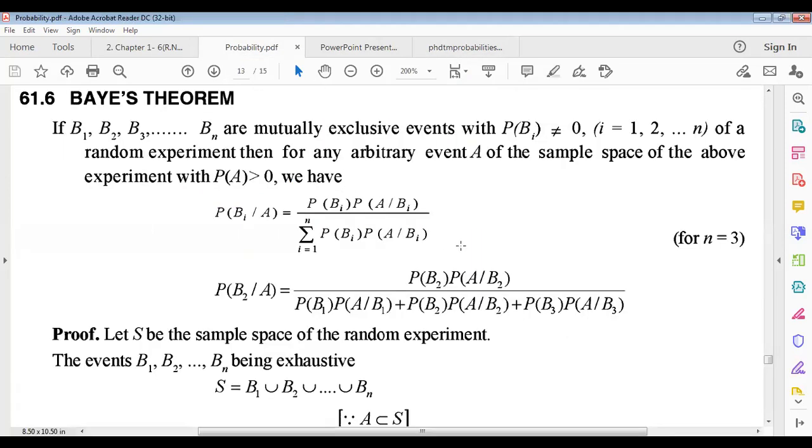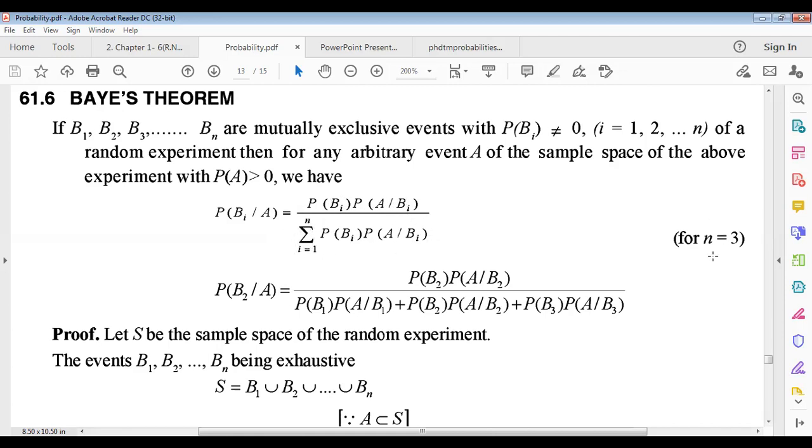So this statement can be written as probability of Bi when A happened equals probability of Bi multiplied by probability of A when Bi happened, from the law of multiplication or compound probability. We use the summation i equals 1 up to n to get the total space, and the numerator is the favorable space. Probability of the favorable space is divided by the summation, which indicates the total space.